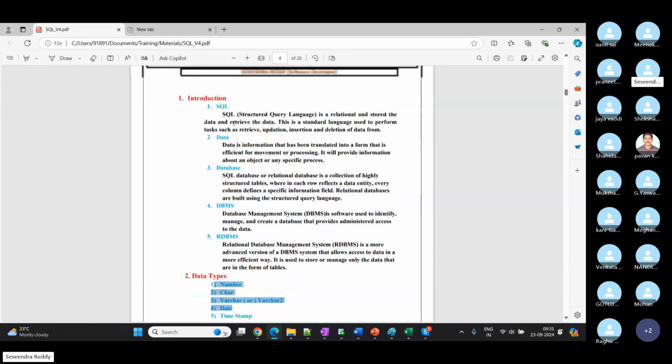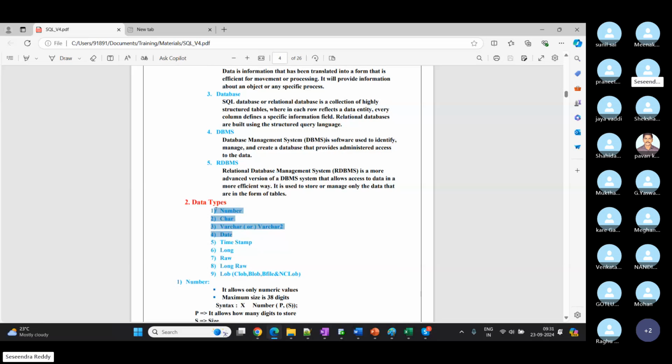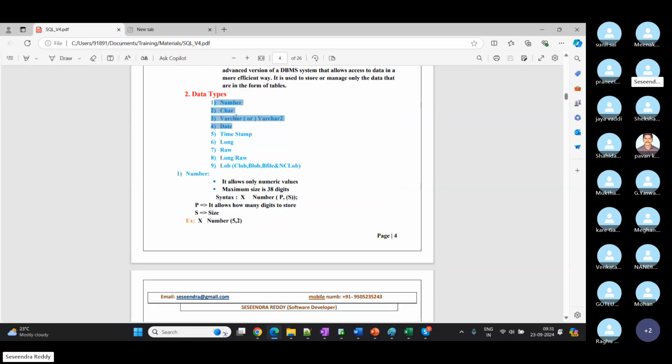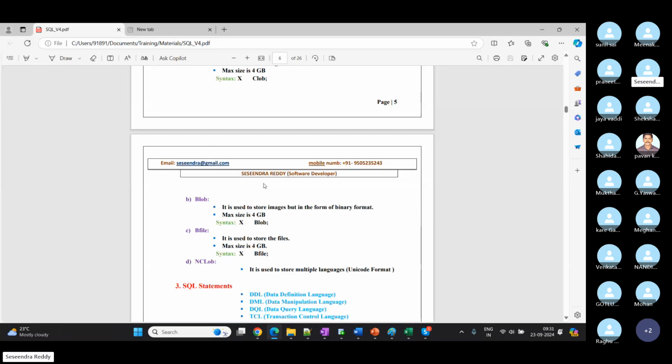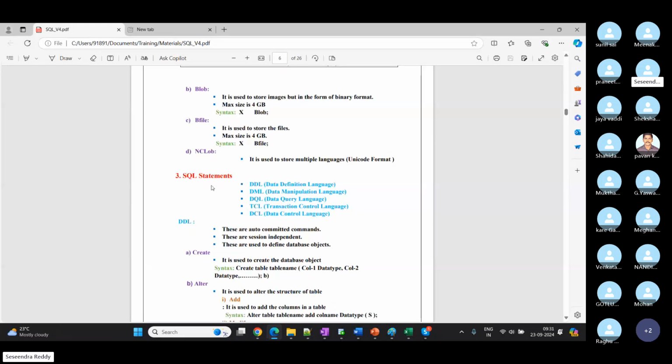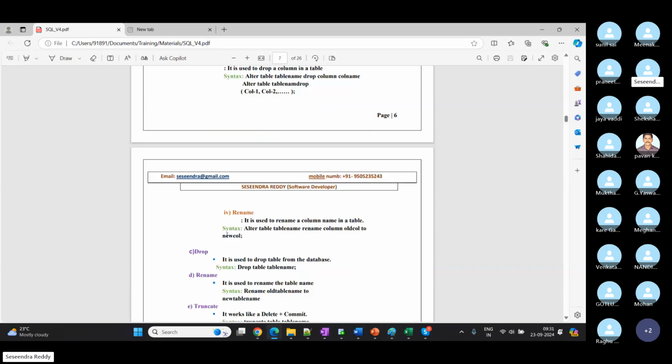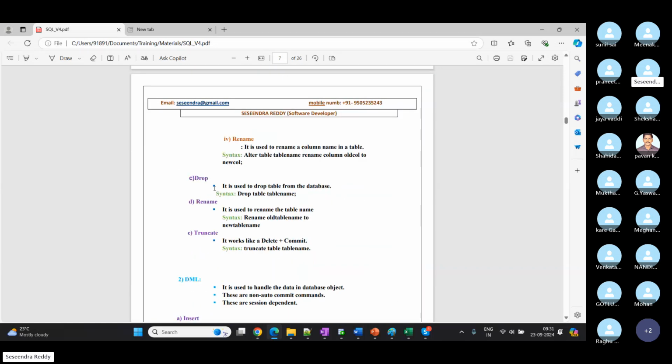So today we covered the introduction part. For data types, we discussed only four types. Then DDL, two commands only; we practically saw two commands, that is create and alter. We have three more. We will see what these commands do. That's all I have for today.